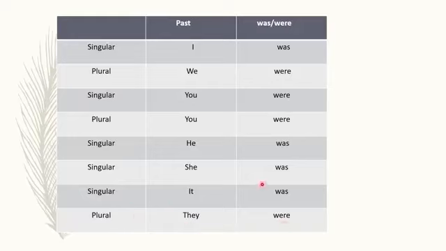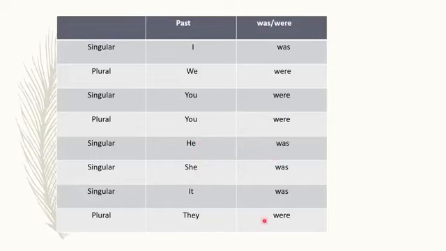So students, with I we will use was. We were. You were. He was. She was. It was.